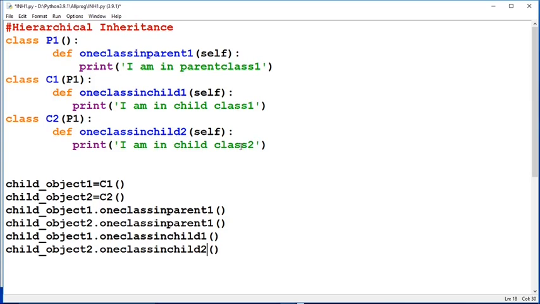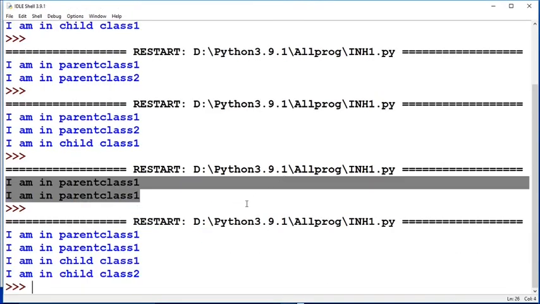These two statements also will be printed alongside this. I'm in parent class 1 will be printed two times as this one has been accessed by object 1 and object 2. So totally 4 statements will be printed. Let's run it. Parent class 1, parent class 1, and then child class 1, child class 2.